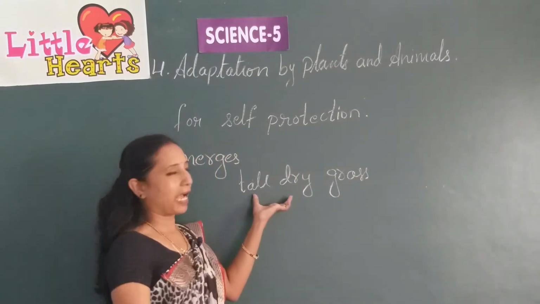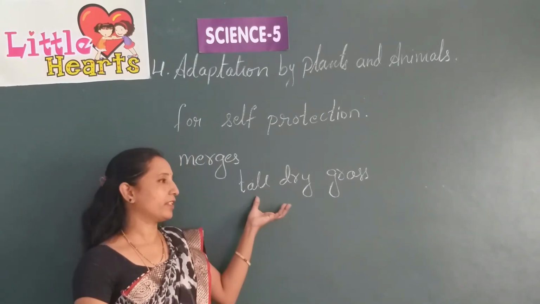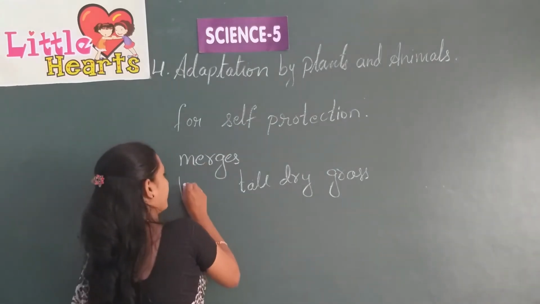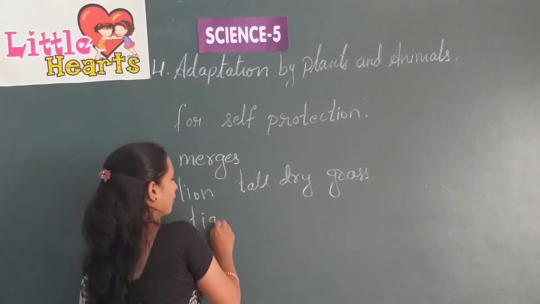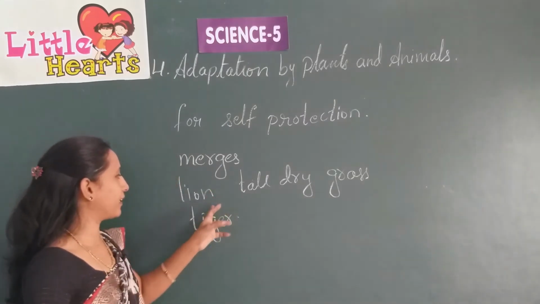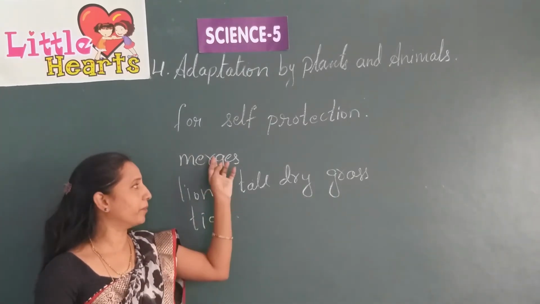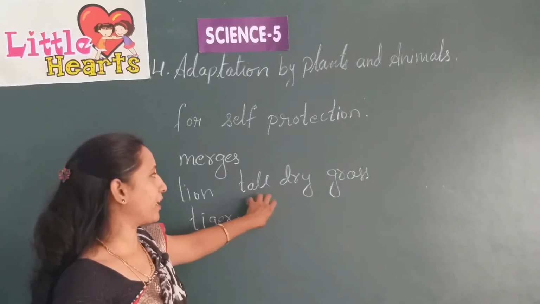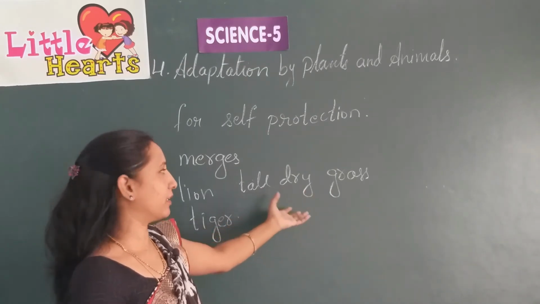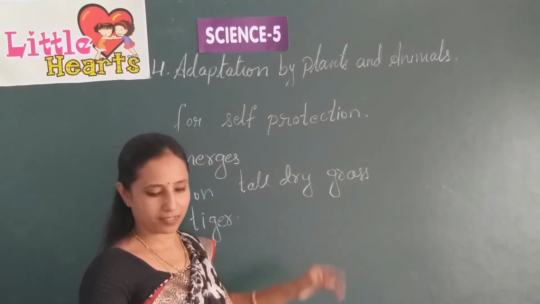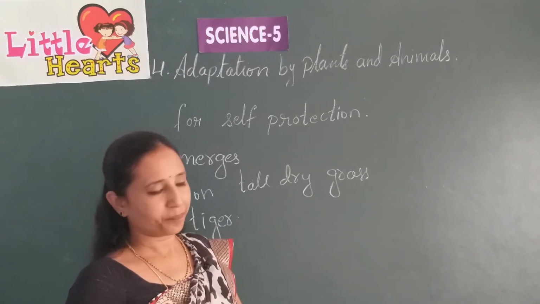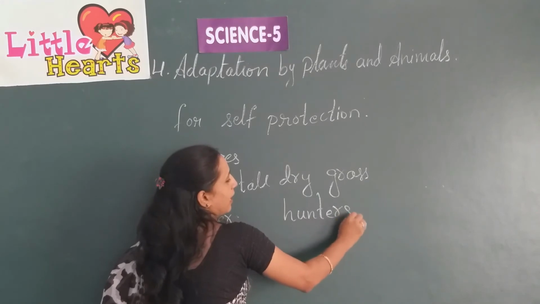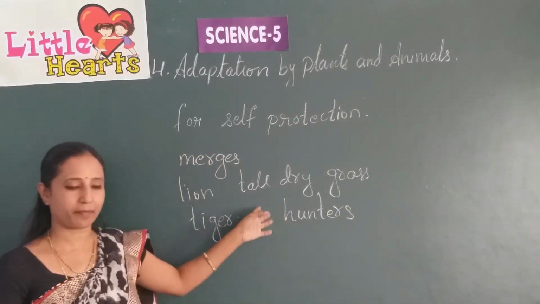so that the prey which the lion is ready to hunt can't identify the lion in the tall grass. Lion and tiger also. The color of the tiger and lion merges with the color of the dry yellow grass. This is one adaptation for self-protection. Or the deer, they can hide in tall grasses which match them, and they can escape from hunters like human beings or other animals.